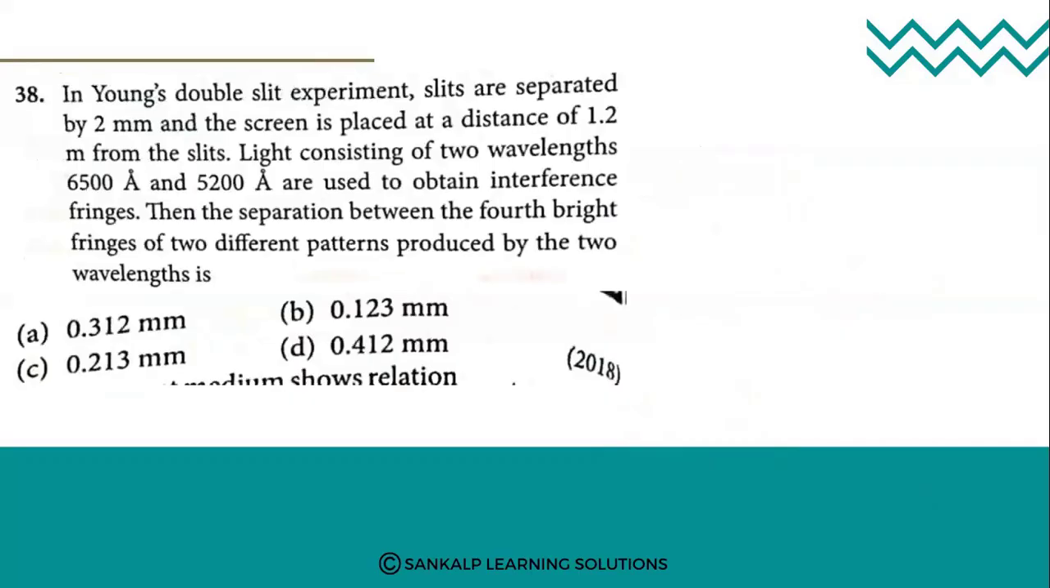In Young's double slit experiment, slits are separated by 2 millimeter and the screen is placed at a distance of 1.2 meter from the slit. Light consisting of two wavelengths, 6500 angstrom and 5200 angstrom, are used to obtain interference fringes. Then the separation between the fourth fringe of the two different patterns produced by the two wavelengths is.